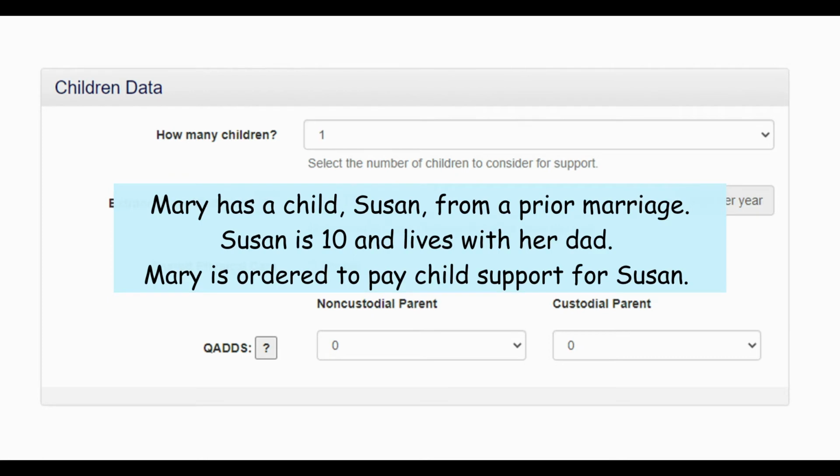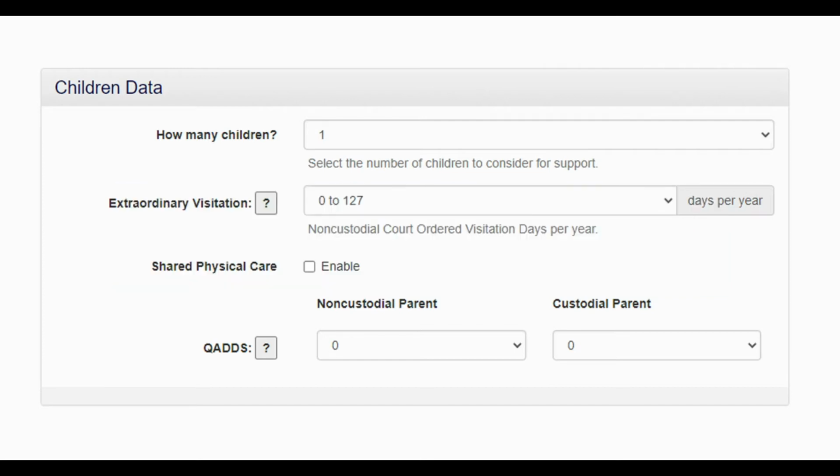Mary has a child, Susan, from a prior marriage. Susan is 10 years old and lives with her dad. Mary is ordered to pay child support for Susan. Since Mary is ordered to pay child support for Susan, she may not claim a qualified additional dependent.